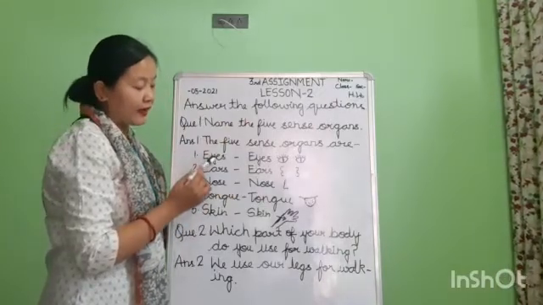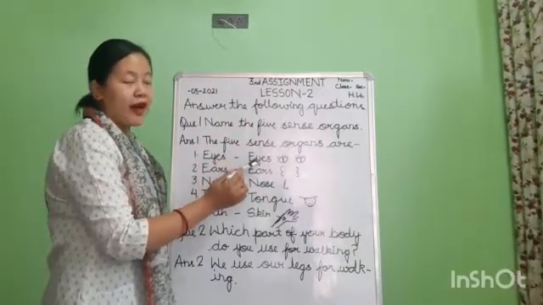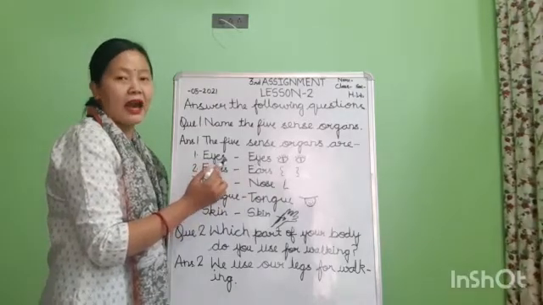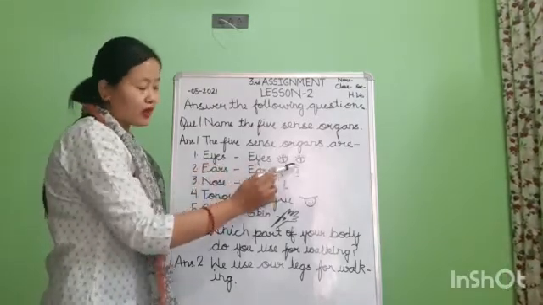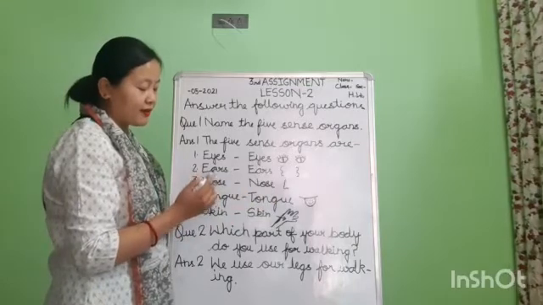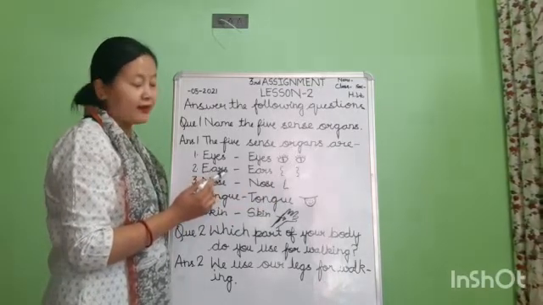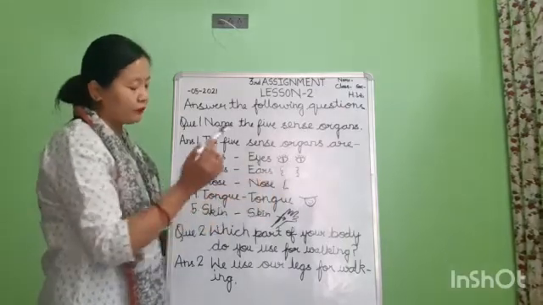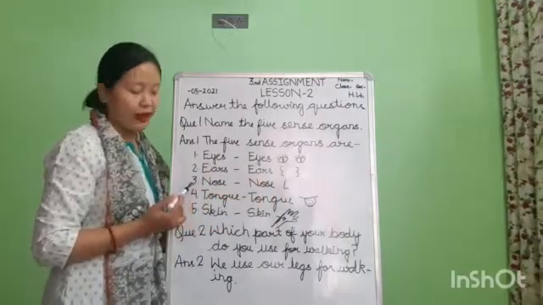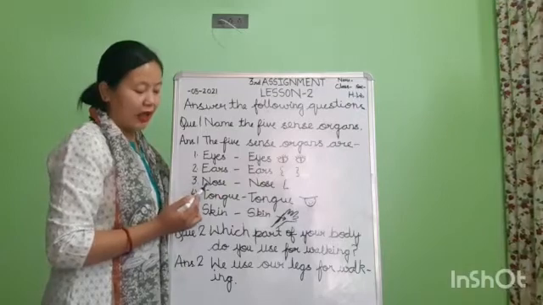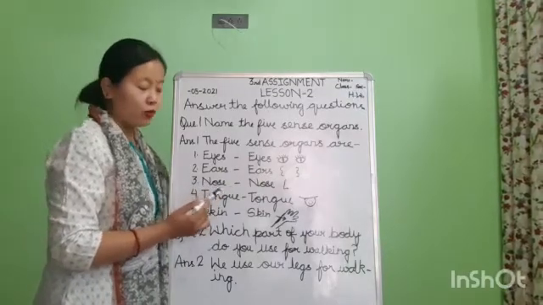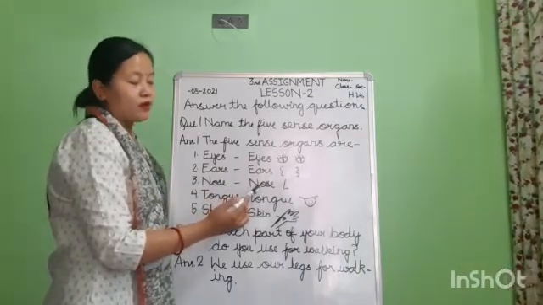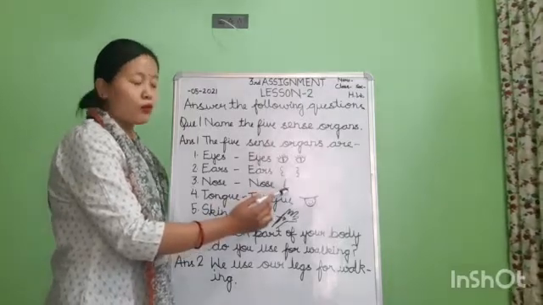Number 1. Eyes. Again you have to write the spelling of eyes. EYES, eyes. And draw the picture of eyes also. Okay children? Number 2. Ears. EARS, ears. Again you have to write the spelling of ears and draw the picture of ears also. Okay? Now children, come to the next. Number 3. Nose. NOSE, nose. Again you will write here nose. And you have to draw the picture of nose also.